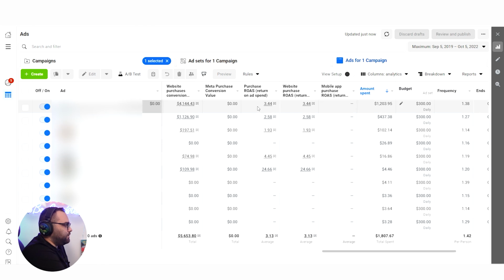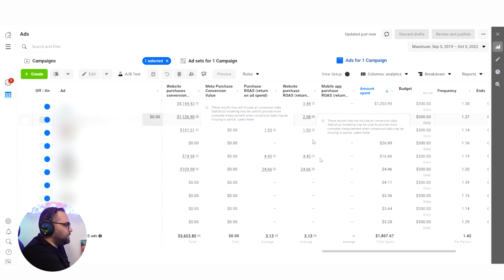The thought is this: what if by putting exactly the same creative that the Advantage Plus has showed you is working very well, duplicated several times exactly the same, what if it's going to target different hot pockets inside the very broad audience that you are targeting? And yes, I have done it.